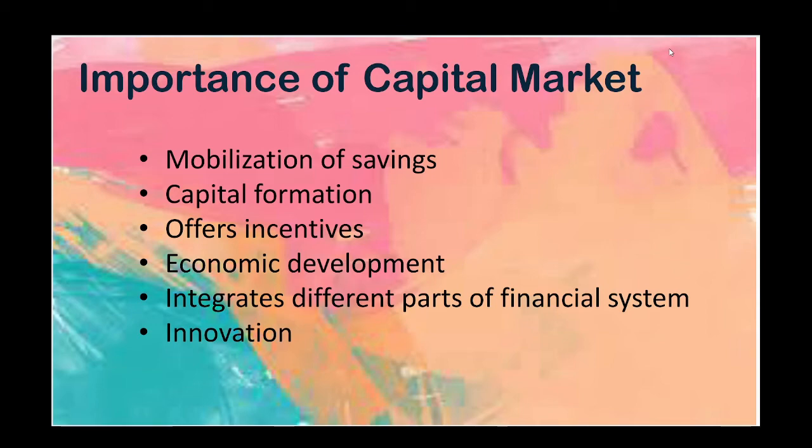The next importance of capital market is it integrates different parts of financial system. So how does it integrate different parts of financial system? The sub parts of financial system include new issue market, stock exchange, money market, foreign exchange market, bullion market, etc. The capital market helps to establish a close connection between different parts of the financial system. That is, capital market is a major, bigger component which connects all other components such as bullion market, new issue market, money market, etc.